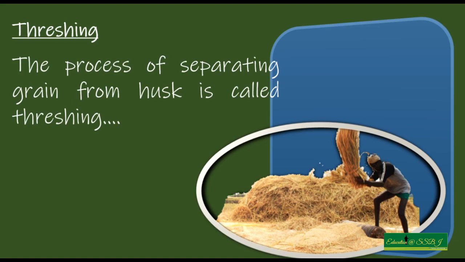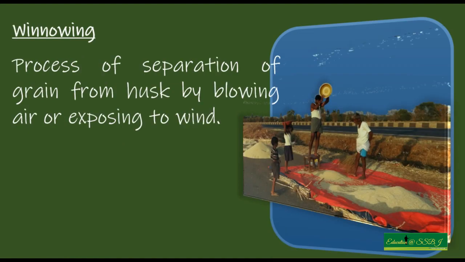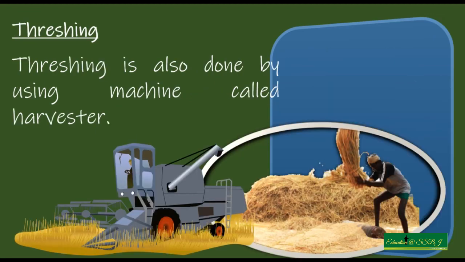Now you have to collect only grains out of it. So to collect only grains out of it, sometimes we have to expose those grains in opposite of wind, and that is called winnowing, the process of separation of grain from husk by blowing air or exposing to wind. And nowadays it is done by using machines.